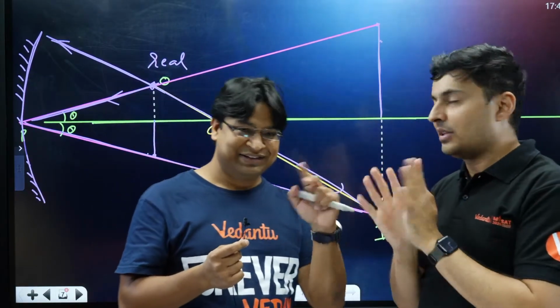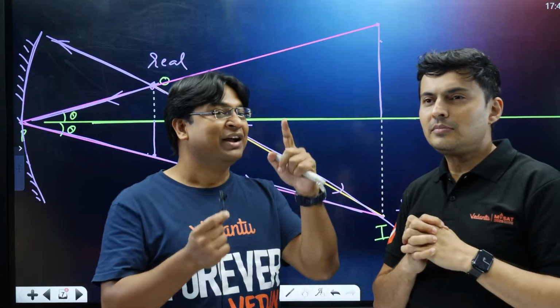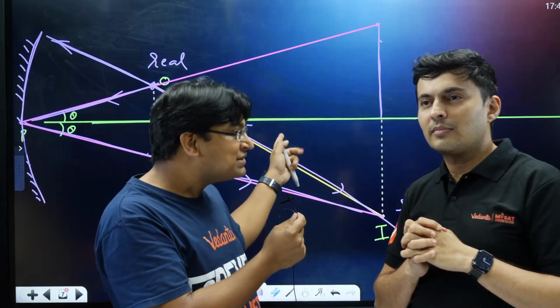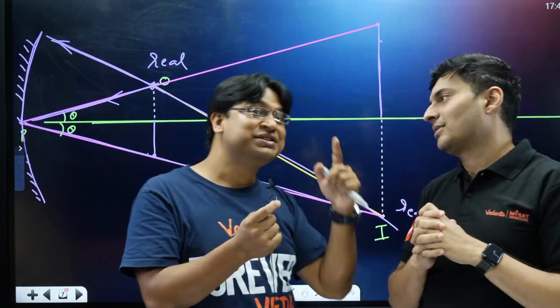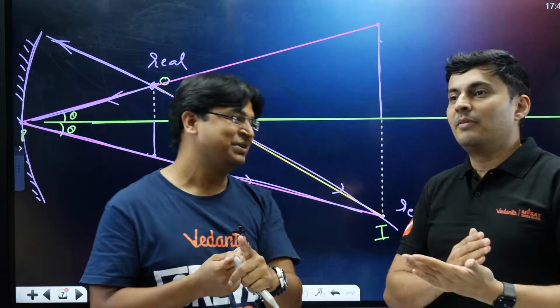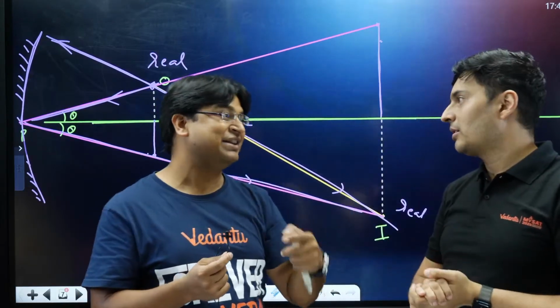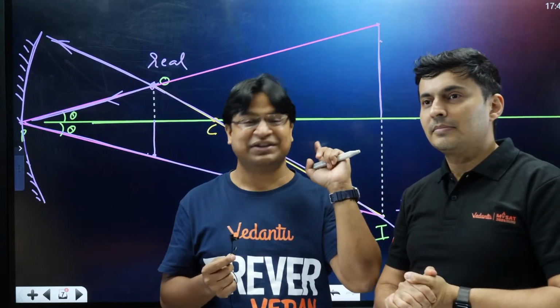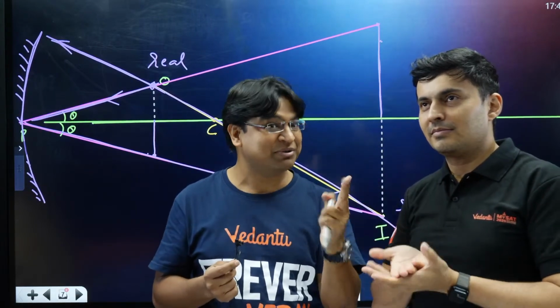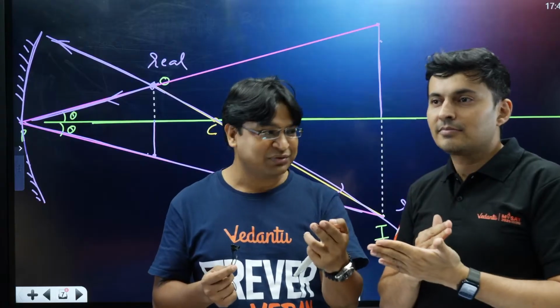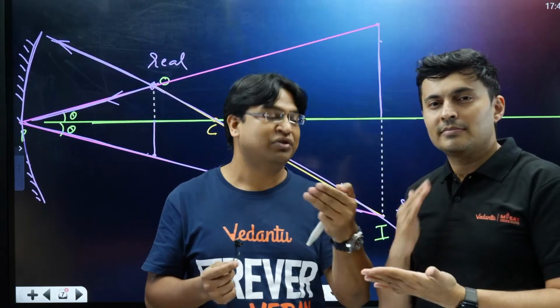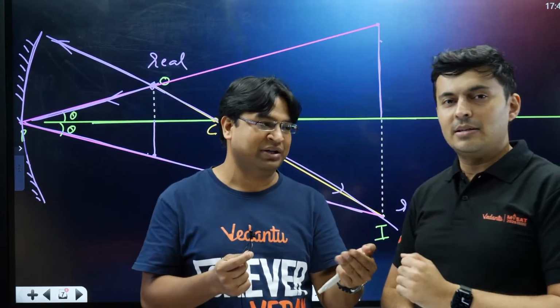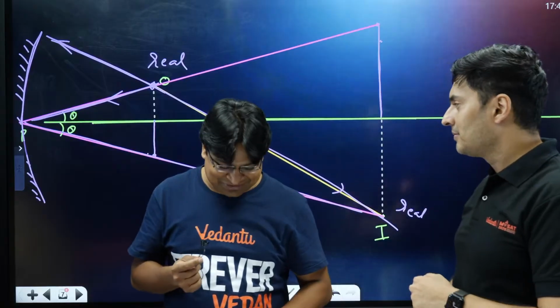If it is possible, the next question should be: is it possible only in this case? Is this a special case, or is it generally possible every time? And if it is possible, where should we keep that? So the first question is, is it possible in this case or not? If so, is it generally possible in all cases? And if the answer to these two is yes, then the third question should logically be, where do we keep that mirror? Okay, so think about this, guys.